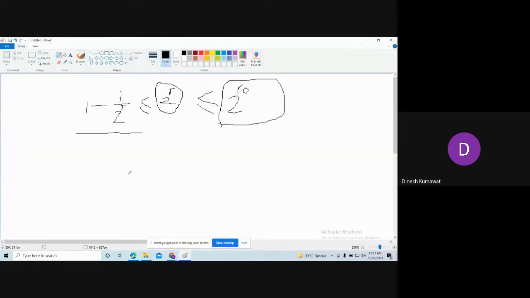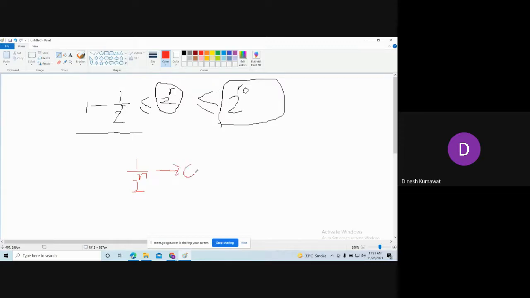What happens if I pick n to be very large? Then can I say this sequence 1 upon 2 to the power n is coming closer and closer towards 0?